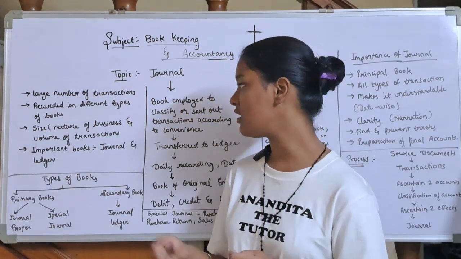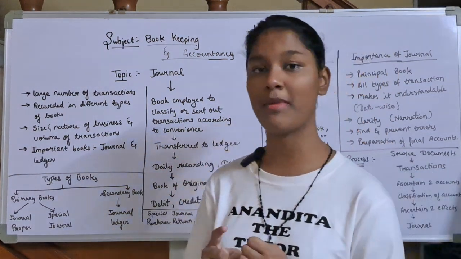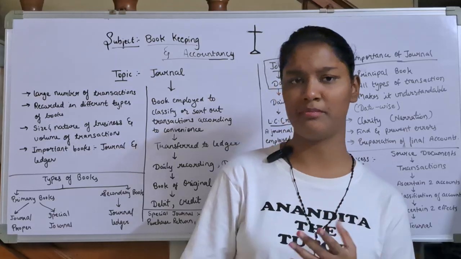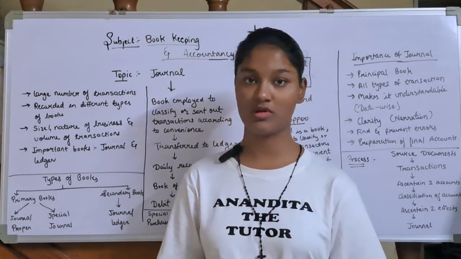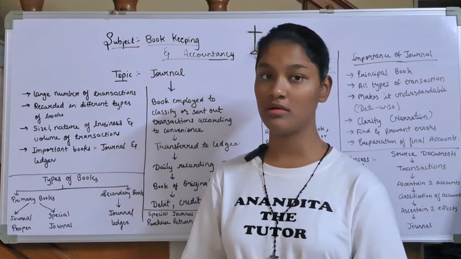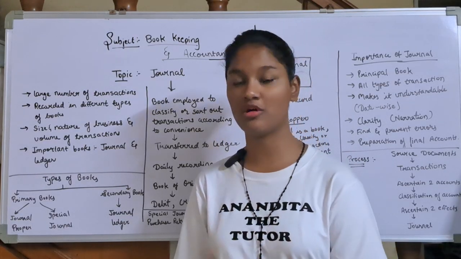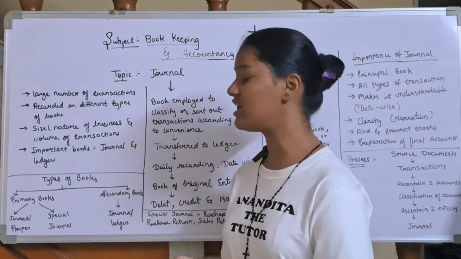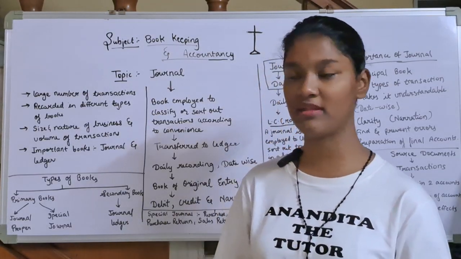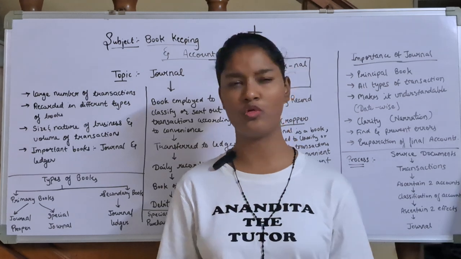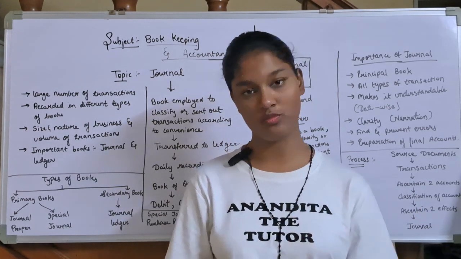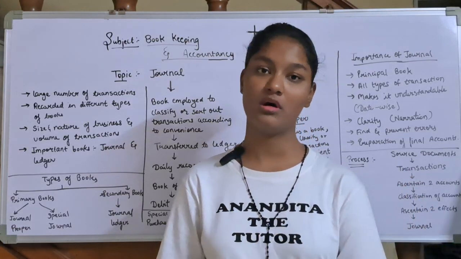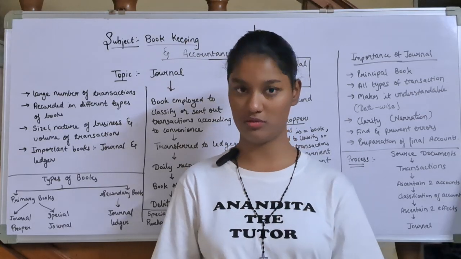So it depends on the size, and it depends on the nature of business. If it's a manufacturing business, or a service type business like any insurance company or banking company, all that depends. On the basis of the size and nature, we decide which type of book we need to record the transaction in. And it also depends on the volume of transactions. As I said, size of business: if the size of business is more, obviously the volume of transactions is also more. If the size of business is small, then the volume of transactions is also small. It's very less.